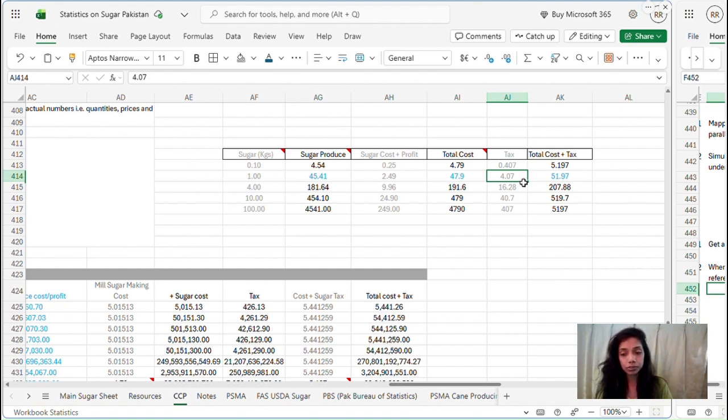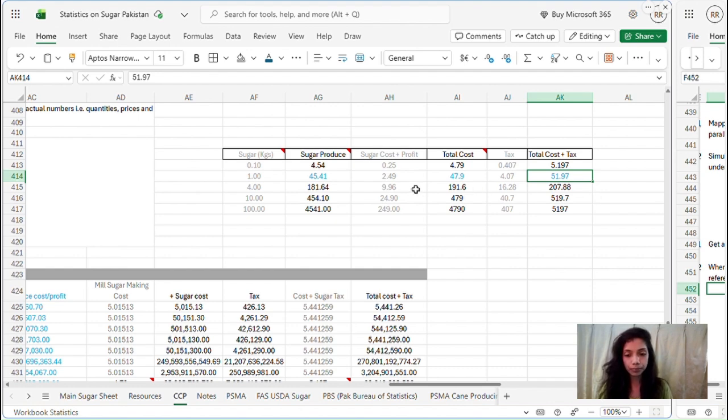When you add that tax amount in the total cost, you get total cost plus tax, and the end price becomes 51 rupees and 97 paisas, which actually becomes the ex-mill price, the price at which mills tend to sell to middlemen, distributors, brokers, and all the other persons that do not involve the direct customer. That is the understanding established till now, based on the literature I have read.